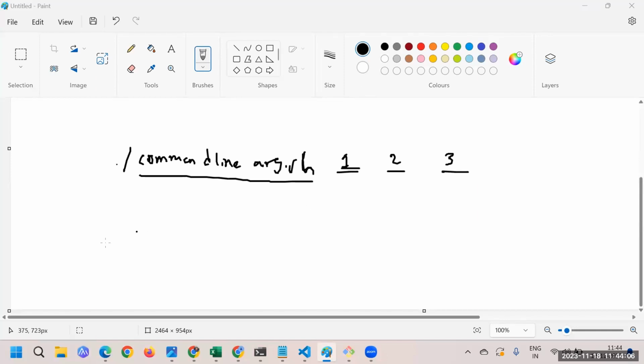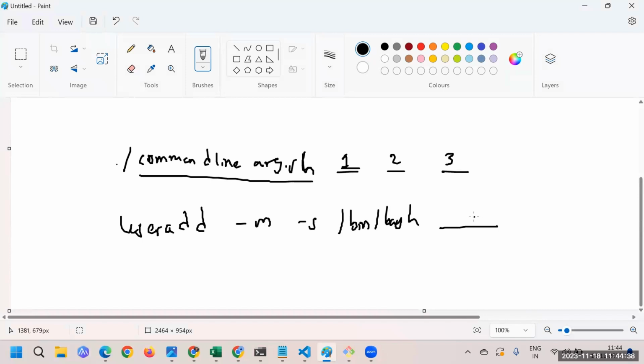I'll tell you the command. The command goes like this: useradd. Then we also pass the -m option, basically to create the home directory, if you remember. Then which shell type would you like to assign to your user? You may say /bin/bash, so the bash shell is what that user will use. And then here we pass the username, whatever user you would like to pass.